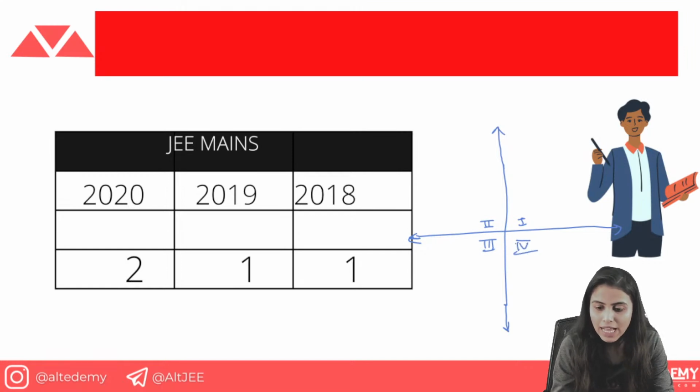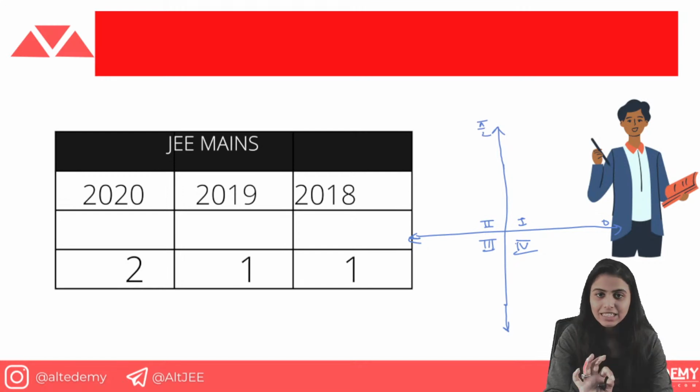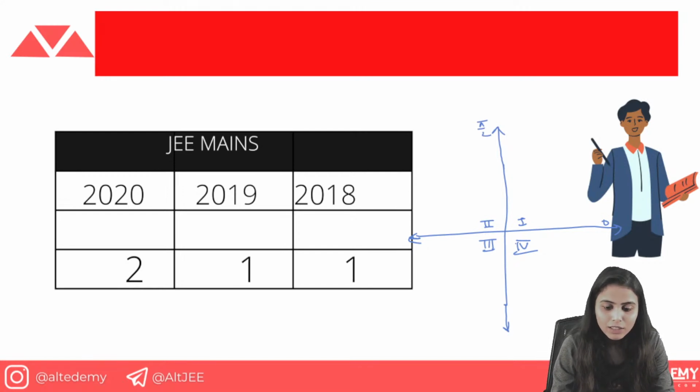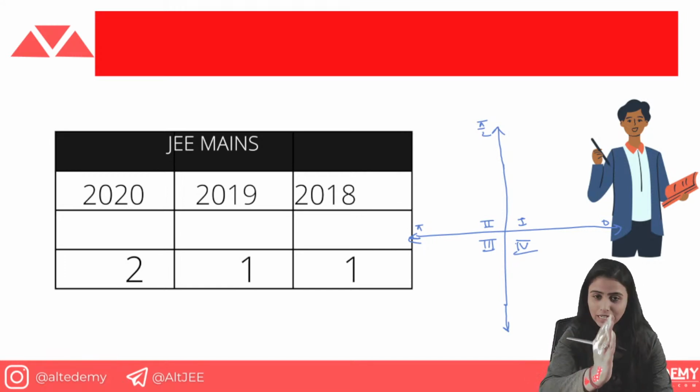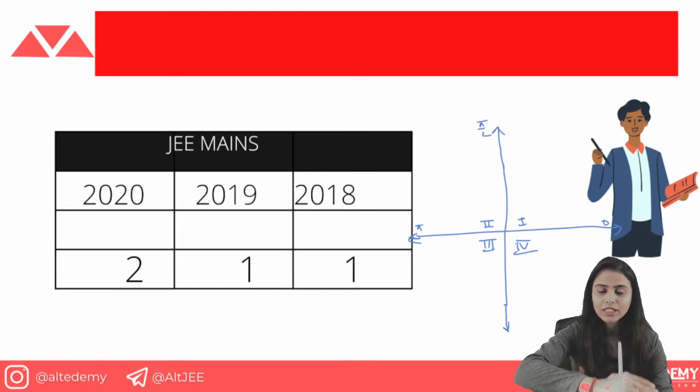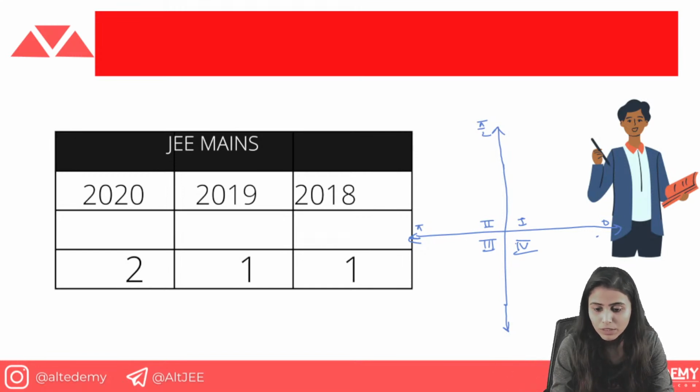Here the angle goes from 0 to pi by 2, that means 90 degrees. Here the angle goes to pi, 180 degrees. Here it goes to 270 degrees. Every quadrant is 90 degrees. So it goes in this direction: 0 to 90 degrees, 90 to 180 degrees, 180 to 270 degrees, and then 270 to 360 degrees. Here it comes out to be 360 degrees, and here 270 degrees. This is third and this is fourth.